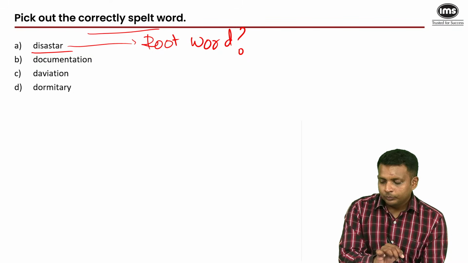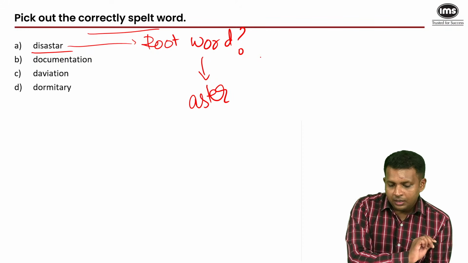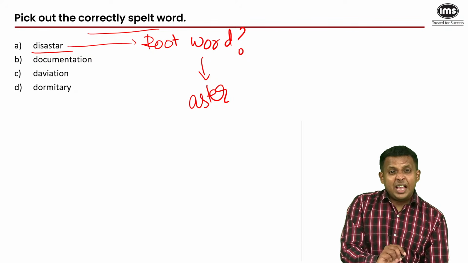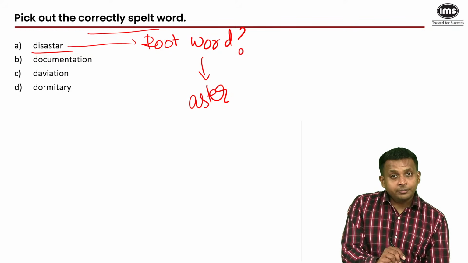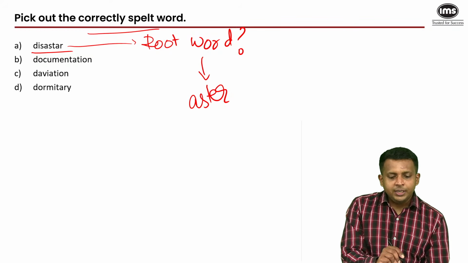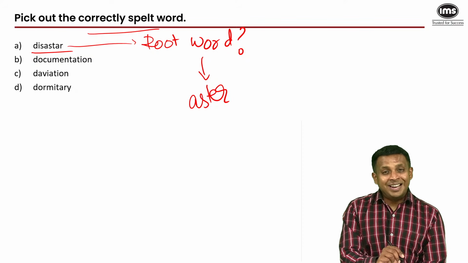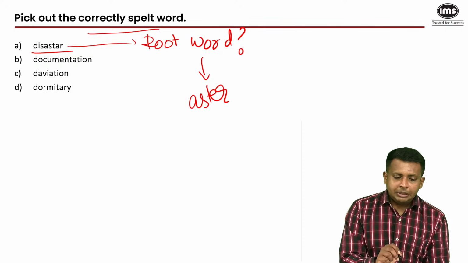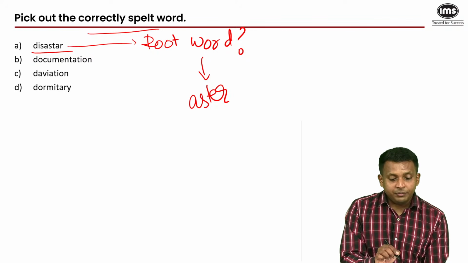So that root word is aster, a root that is also there in words like astronaut, asterisk, astrology, astronomy. So it means a star. So basically a disaster is of course a catastrophe, but the reference is that when something bad happens, it's because the stars and the planets were not aligned. So it's a reference to astrology only ultimately, but disaster comes from that root word. Correctly spelled word, but it's incorrect. It would be a disaster with an ASTER.